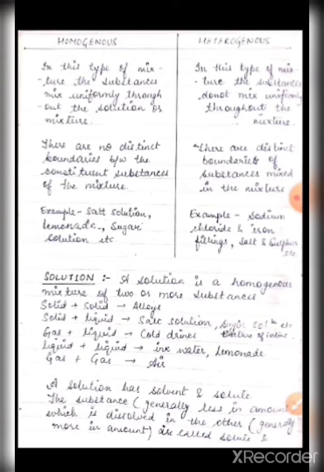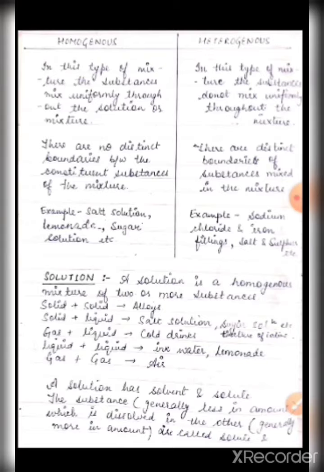Homogeneous mixture: in this type of mixture the substances mix uniformly throughout the solution or mixture. That means if you are taking two substances, you are mixing them and they uniformly mix with each other, there are no distinct boundaries, you cannot differentiate between the two things, then it is known as homogeneous.